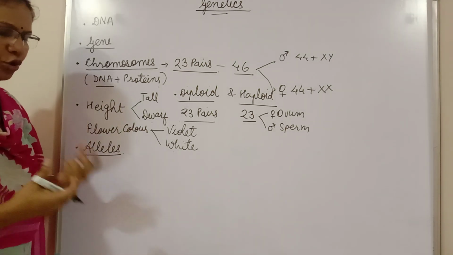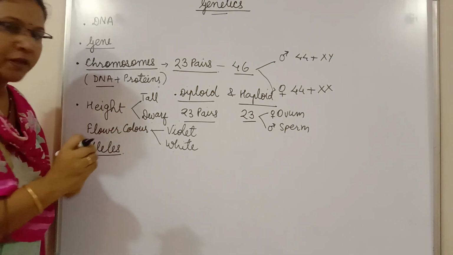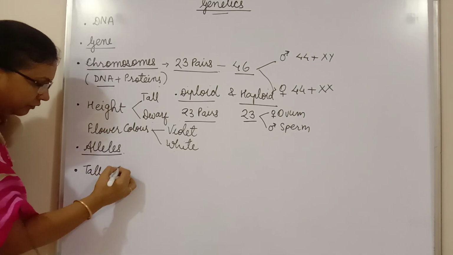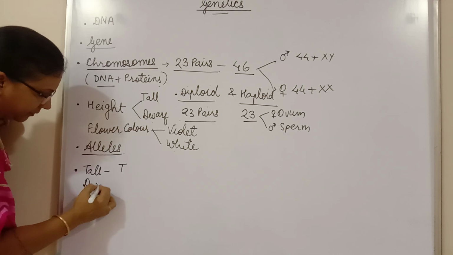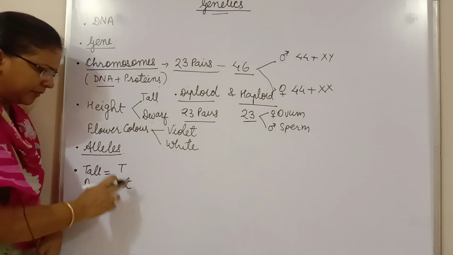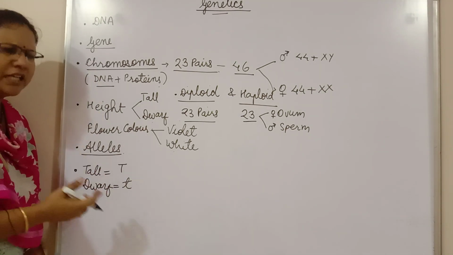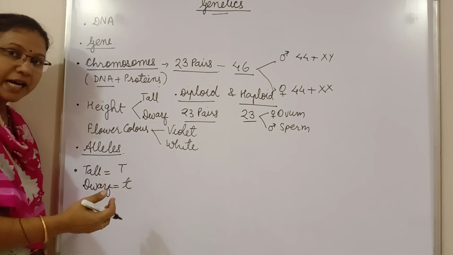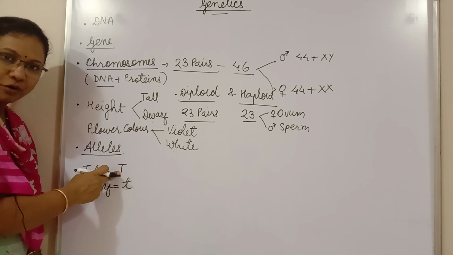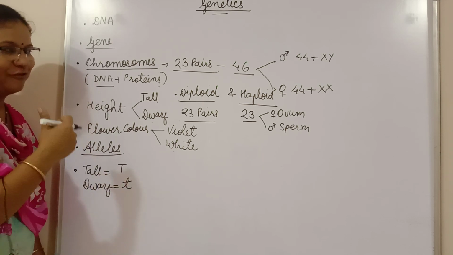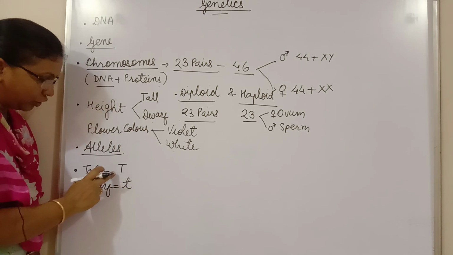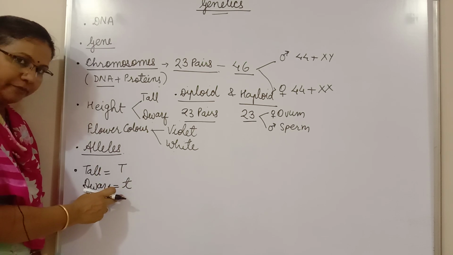Now let us see. We have to show the characters by some symbols. So here we will show tall with capital T and dwarf with a small t. Remember, this is for our convenience only, so that we can understand that this is the recessive form of a gene and this is the dominant form of a gene. Now what is recessive and what is dominant? We will look after just a few minutes. Okay. So tall, capital T, dwarf, small t.